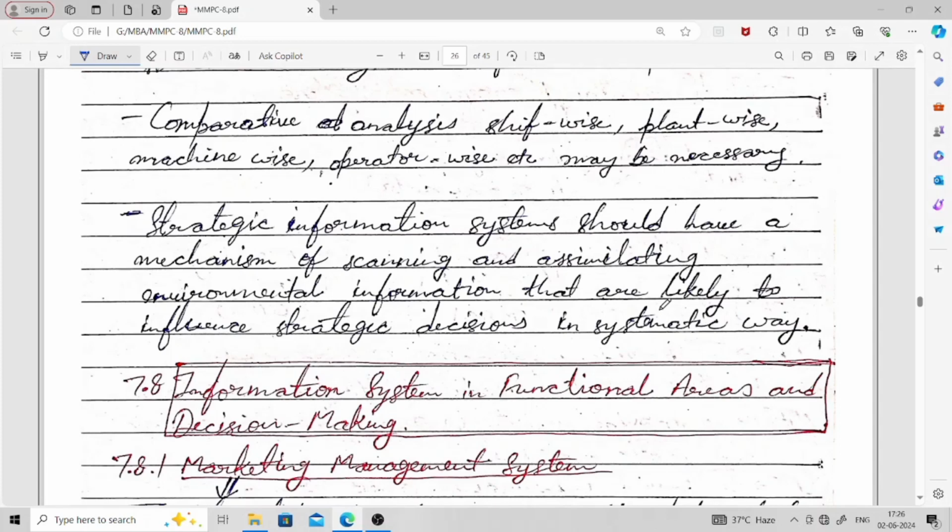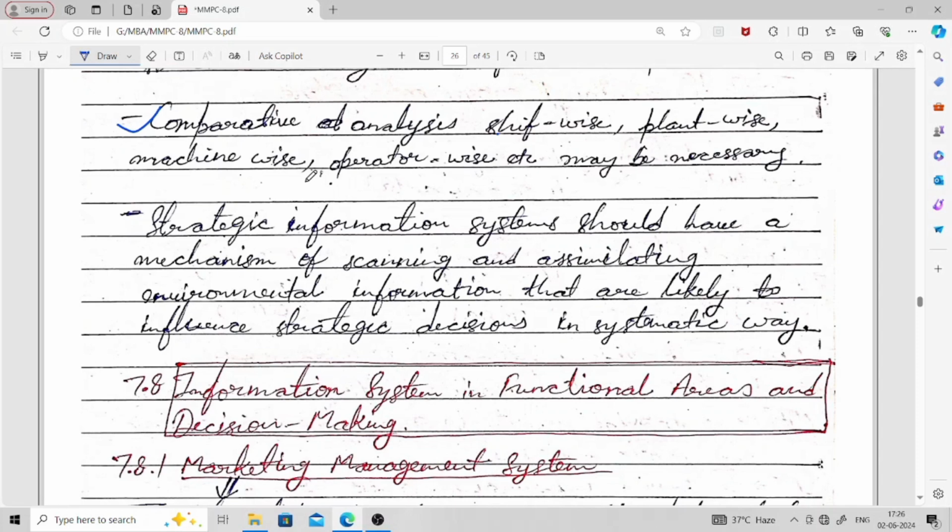Comparative analysis. Here you see comparative analysis, shift wise, plant wise. So what kind of comparative analysis do you have to do? You need to do comparative analysis shift wise, plant wise, machine wise, operator wise, etc. may be necessary. So these are the different bases on which comparative analysis should be done.